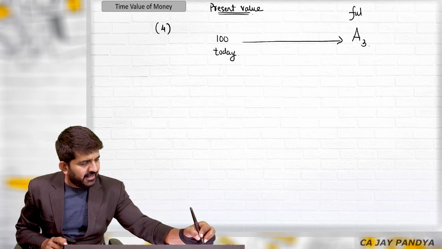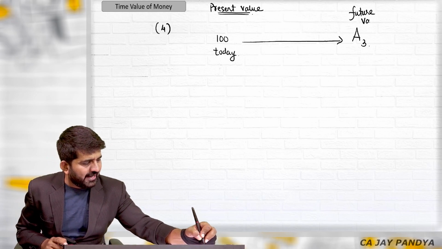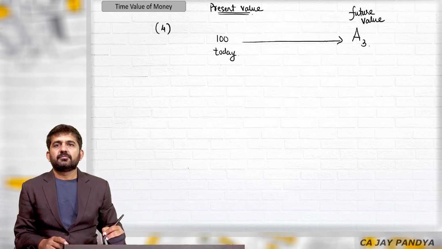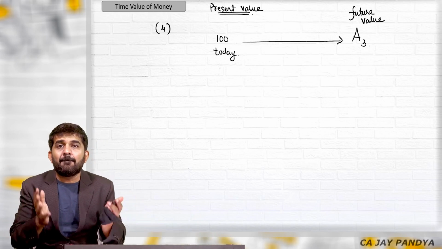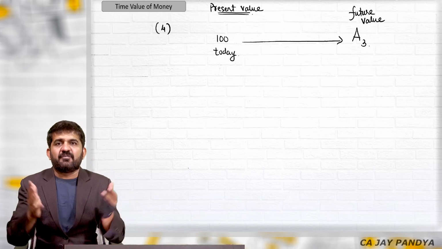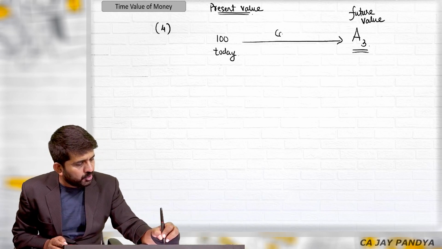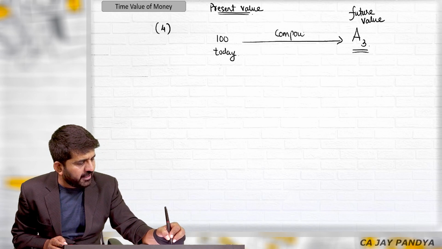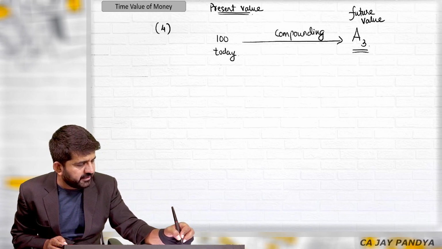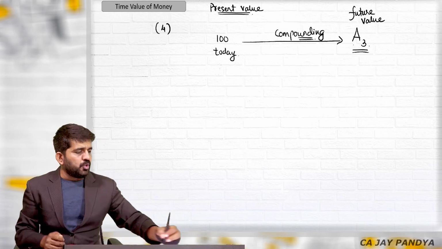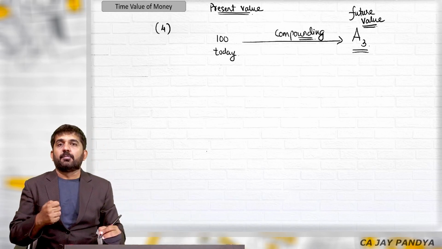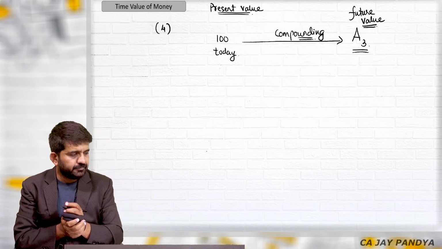We were finding out future value. We were compounding the interest. We were adding the interest and finding out some value. So these questions are also known as compounding questions. They are also known as questions of future value because you are finding out the future value.